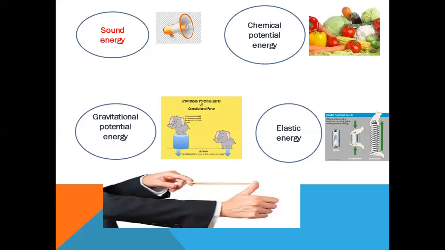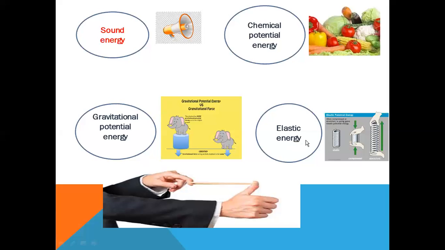Also, I give you another figure to understand elastic energy. So gravitational potential energy means one kind of energy when you place an object on the ground, it possesses an energy called gravitational potential energy, and it depends on two things, height and mass of any object.